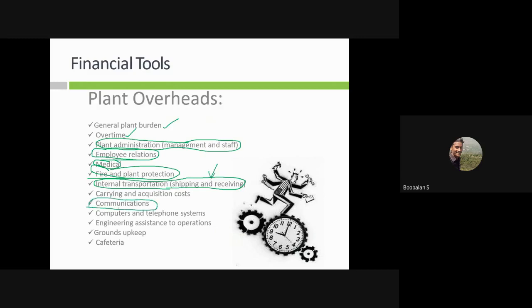So we'll have telephone communication, internet connection, computers, right? Engineering assistance, operations. We'll have a cafeteria also, right? So in our hydro power plant, everything will be available. That's why these things will be available in any kind of industry. Whether you take a college, an institution, or maybe a processing industry or manufacturing industry, wherever you see, many of these things will be available, right?